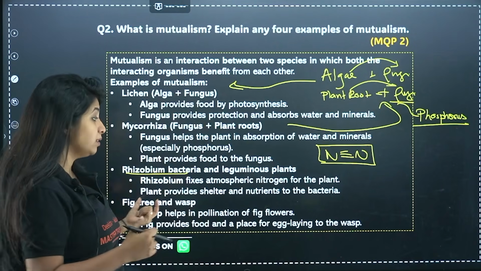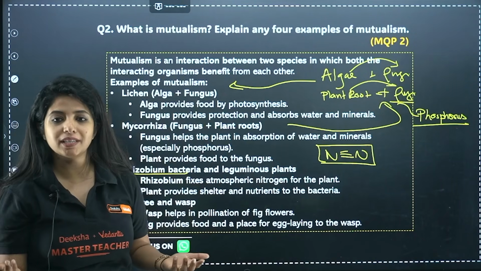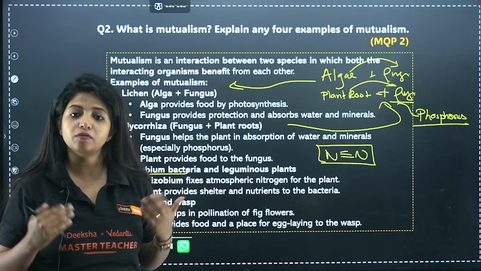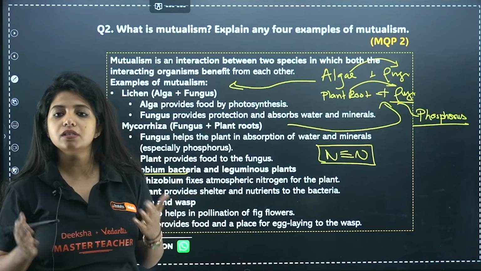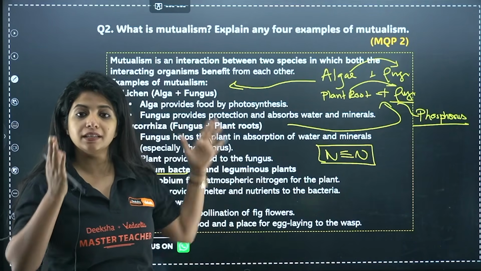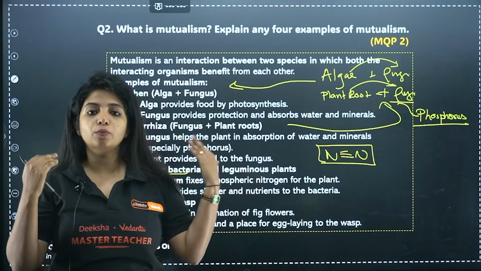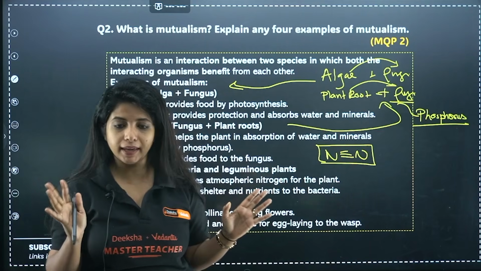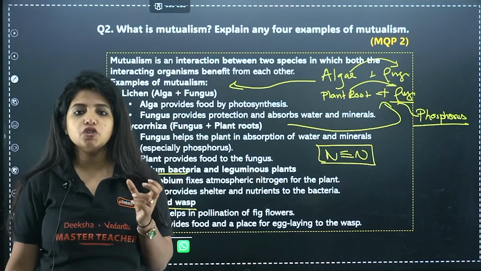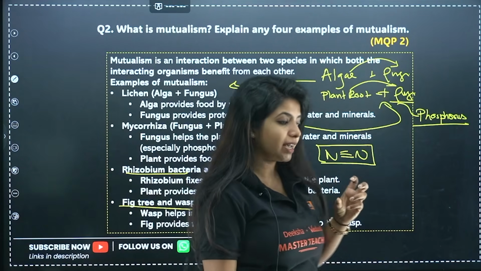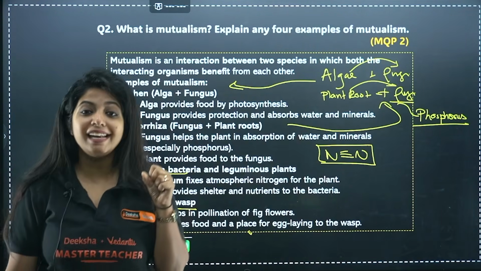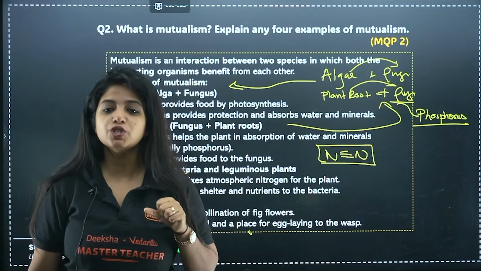And on the other hand, what does the plant do? Plant always, as I told you, provides shelter, provides food, provides nutrients, because they are responsible for photosynthesis. They will do photosynthesis and provide the food. Every time there is an algae or a plant in a mutualistic relationship, that means they are going to prepare the food and give. That's all. Fine. Now we have fig tree and wasp. In the fig tree, the fig fruit provides an area where the wasp can come and lay its egg and get some nutrition.